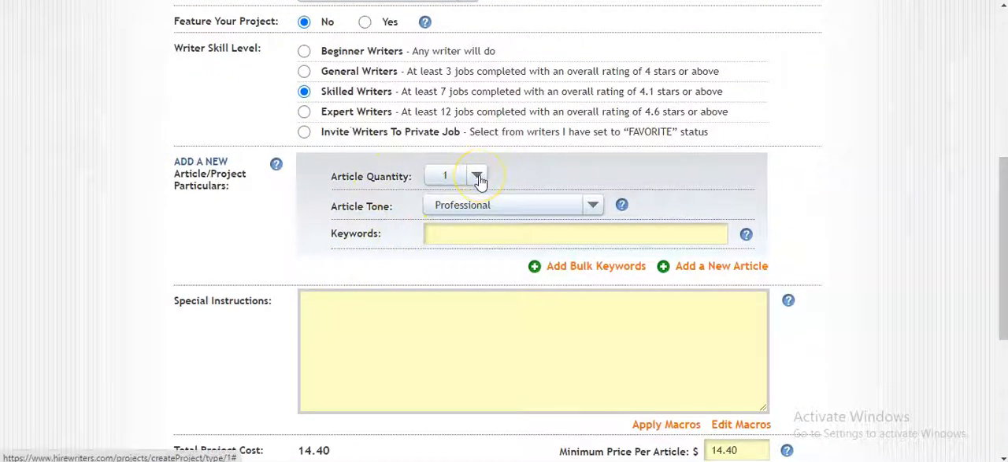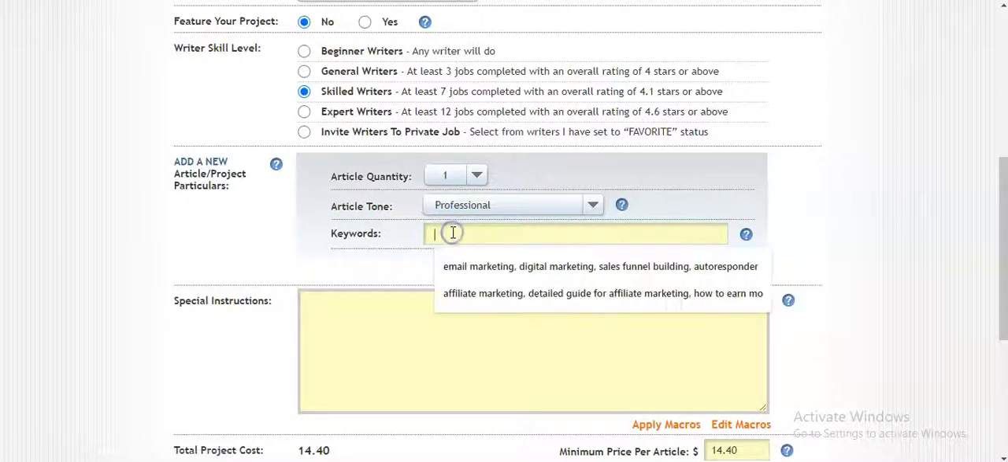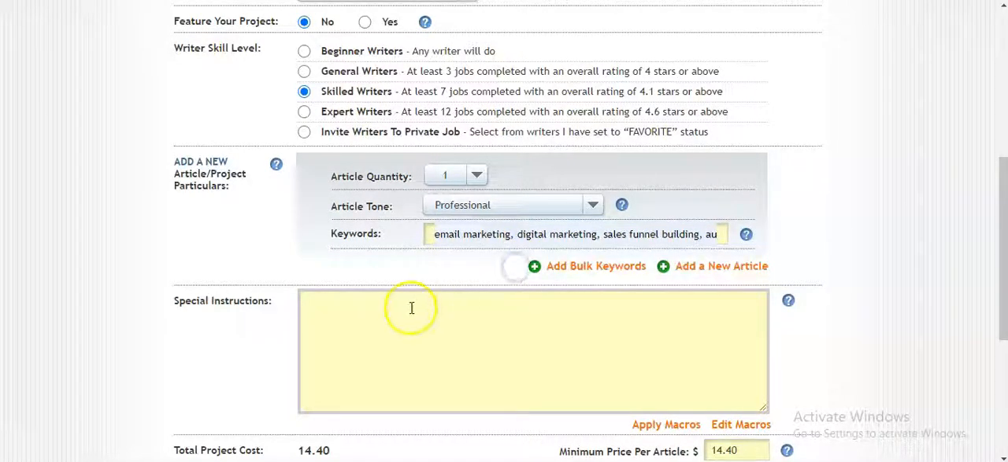Article quantity, how many do I want written? Just one is okay. Tone, you can also click on the tone. Is it friendly, funny, review style, and other? Just pick one. Then the keywords that you want. Just as an example, these are some of the keywords that I've given them before. Just click on that. Then you put the special instruction. Please ensure the article is well spaced.